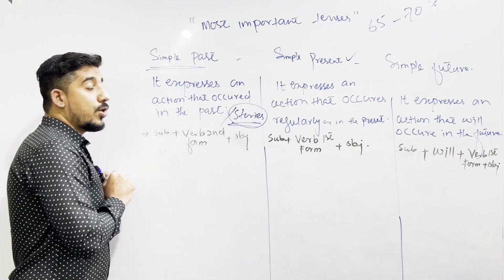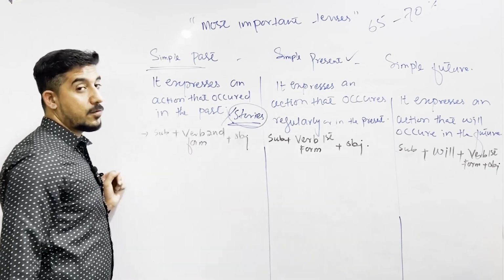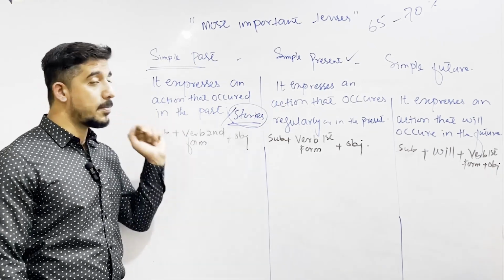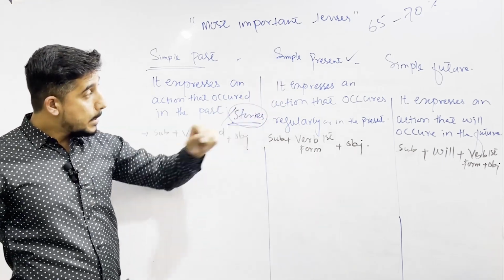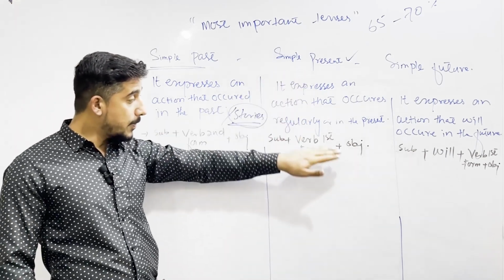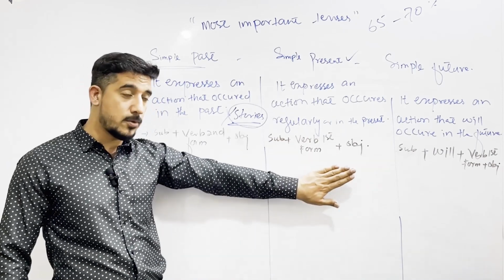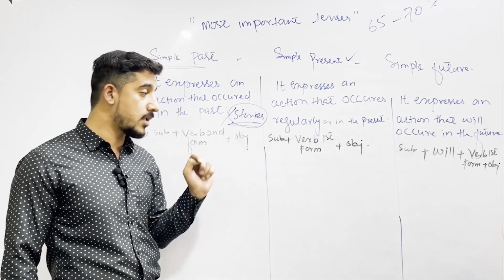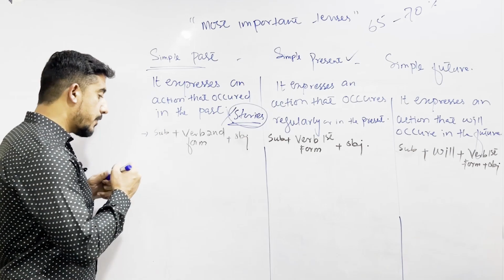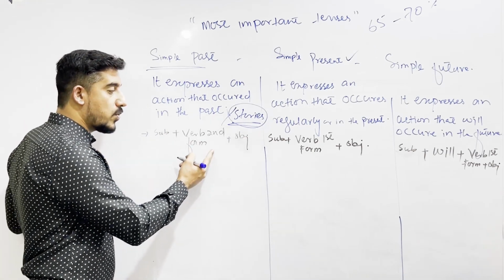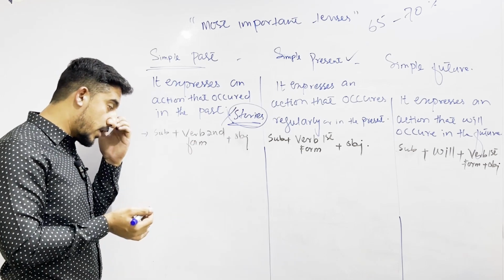Simple thing is to know about the structure of it. Subject, verb second form and object. Verb का second form जो है ये simple past में यूज होगा, इसका नाम भी simple past है. And what about simple present? Simple present में हम base form of the verb use करते हैं, और जब मैं यहाँ पर आ जाऊँ मैं आपको इसके बारे में भी क्लियर करता हूँ कि कौन से सब्जेक्ट के साथ हमने क्या यूज करना है. By the way, coming towards simple past again, here subject plus verb second form plus object, we are trying to know that our structure is correct or not.